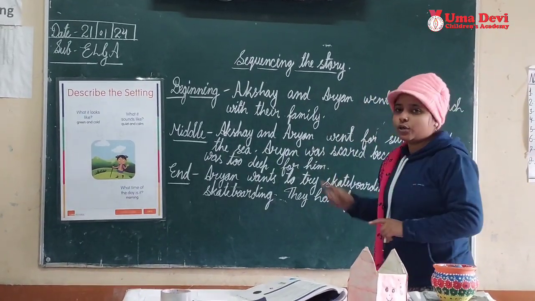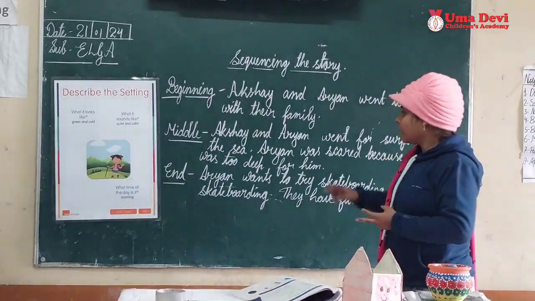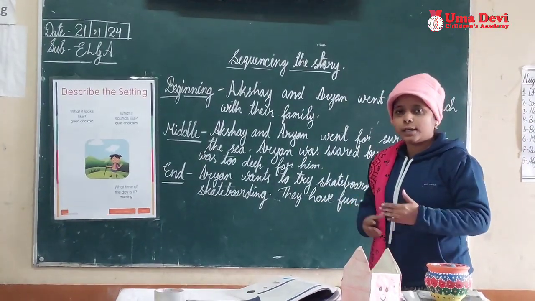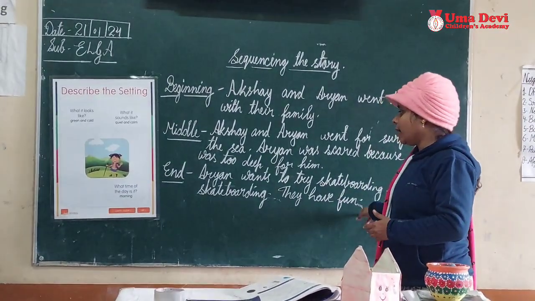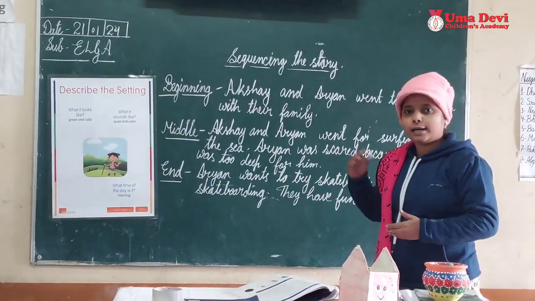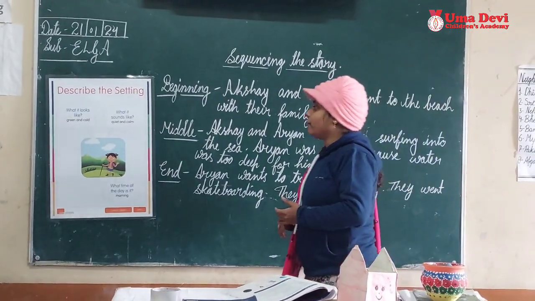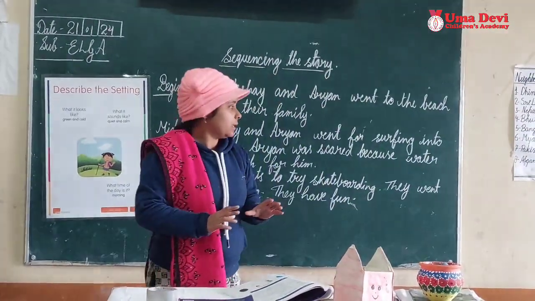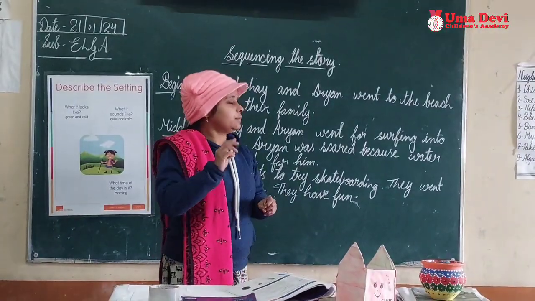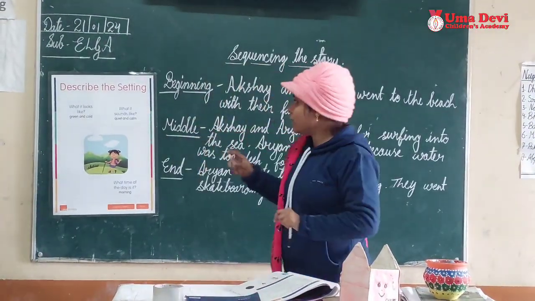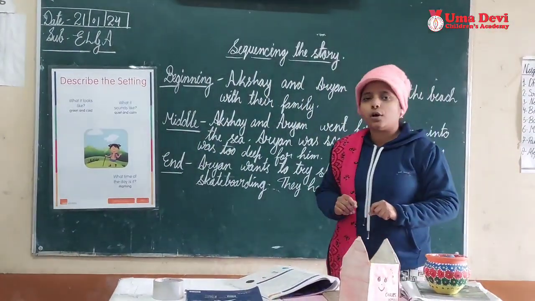In the beginning you will introduce the character and setting. In the middle you will tell what happened to the character. In the end you will tell how they are different from the beginning and the middle. I hope you have understood carefully how to describe the setting and character, and also how to sequence the events of the story.